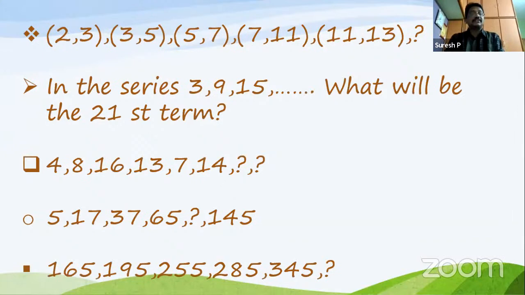What will be the 21st term? And the next question is 4, 8, 16, 13, 7, 14. What are the next ones? You have 2 missing numbers. Next question is 5, 17, 37, 65, missing number 145. And the last one is 165, 195, 255, 285, 345, which comes next?